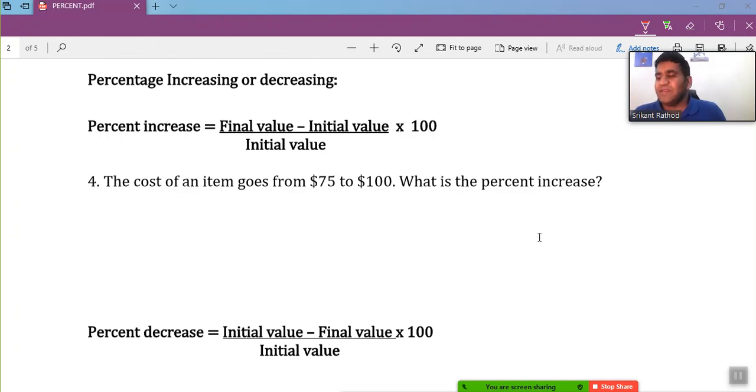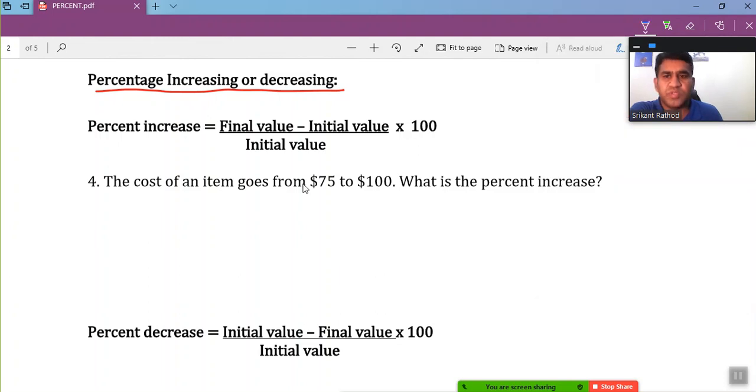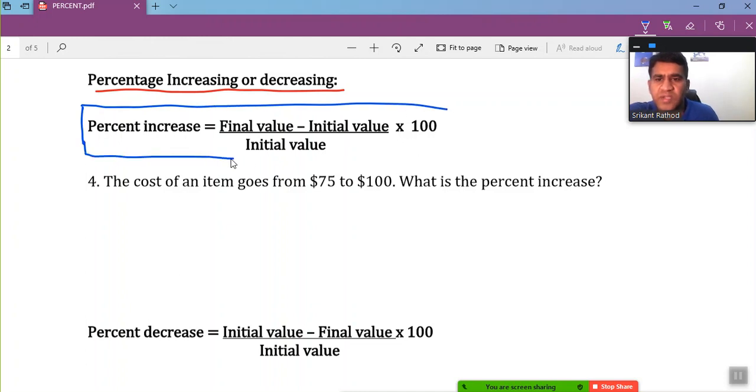There are certain questions which expect you to know about the increase in the percentage value or decrease in the percentage value, or in general I can say the change in the percentage value. So let's consider some examples relating to percentage increase or decrease. Better, let me choose this. Okay, so this is the formula I'm going to use. This is very simple. If you try 2-3 questions relating to this increase or decrease in percentage, I'm sure you're going to remember this.